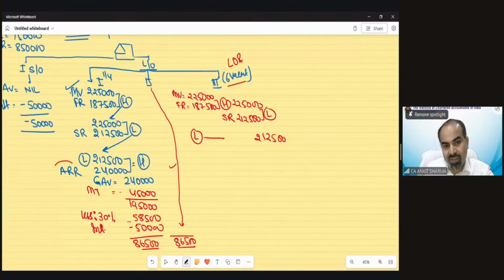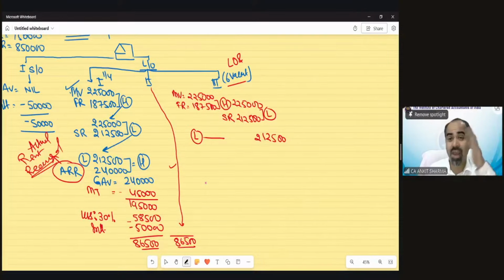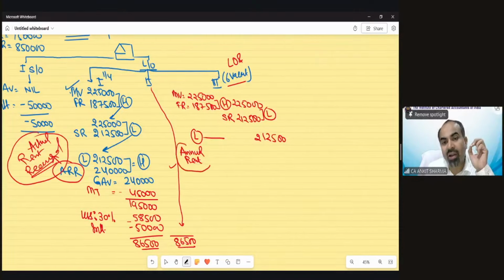Now something is going to change in case of vacancy and let out. In normal cases, when there is no vacancy, we take ARR. ARR stands for actual rent received. In all cases, we have to take actual rent received. But if there is vacancy and let out, then we have to find out AR, and that is annual rent. So what is the difference between actual rent received and annual rent? Can you understand the difference?